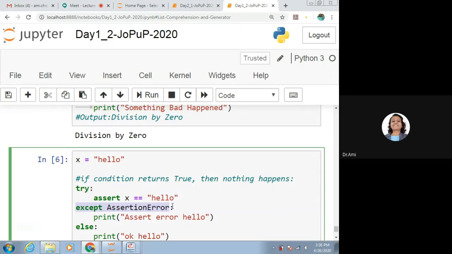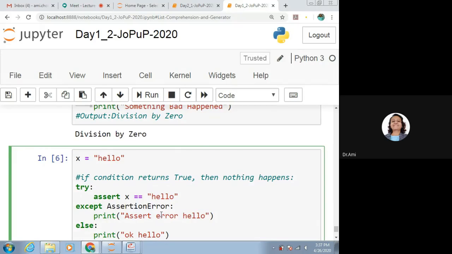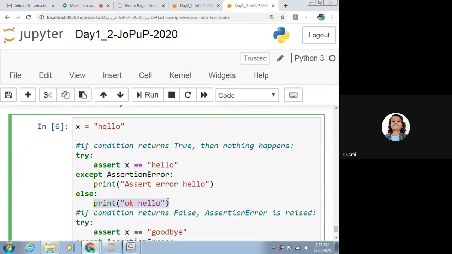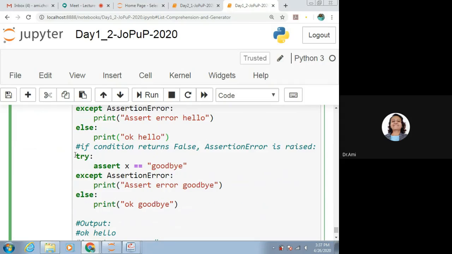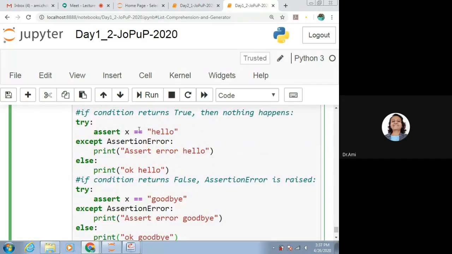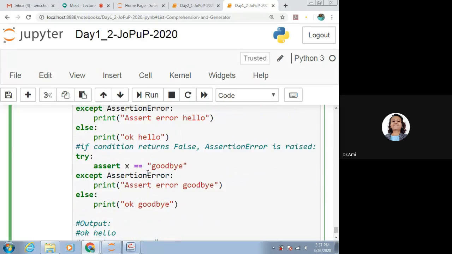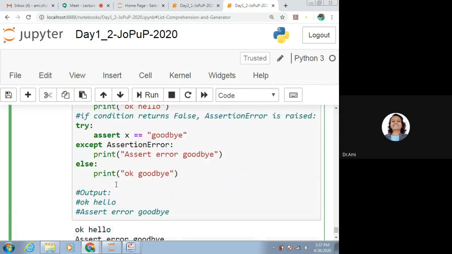After that, except AssertionError. If AssertionError is there, it will print this, or otherwise we want to do something like this. It is the same example, here it was hello, here it is goodbye, the same example which we have taken for assert.